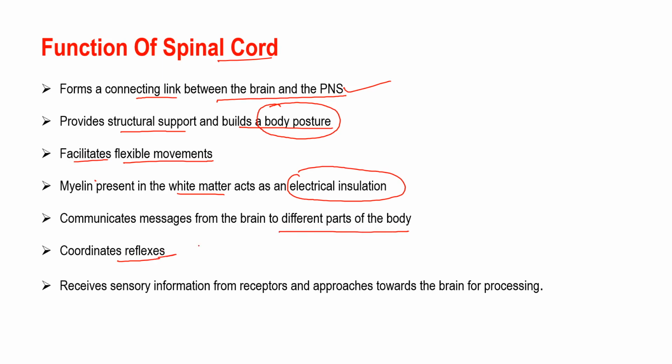Whenever we touch a hot object, we immediately get a message. This is all because of the nerves, which are related to the peripheral nervous system, because the spinal nerves are directly connected with the PNS. They receive sensory information from receptors, from our sense organs, and then carry it toward the brain for processing. So these are the special functions of the spinal cord, which are important from your exam point of view.